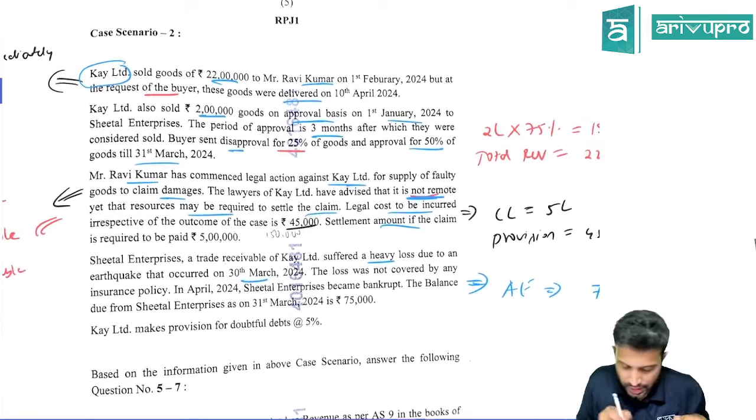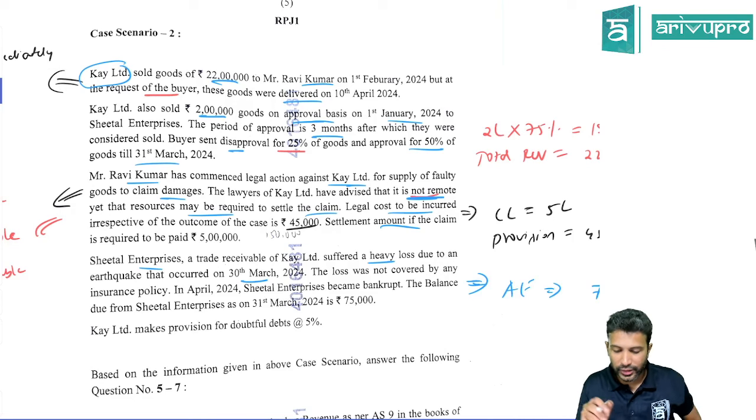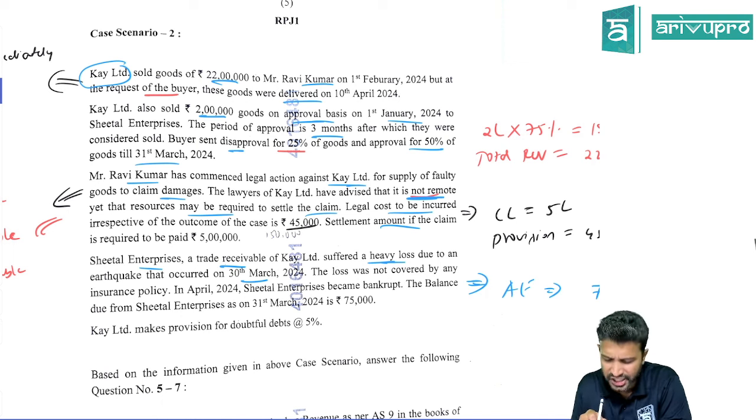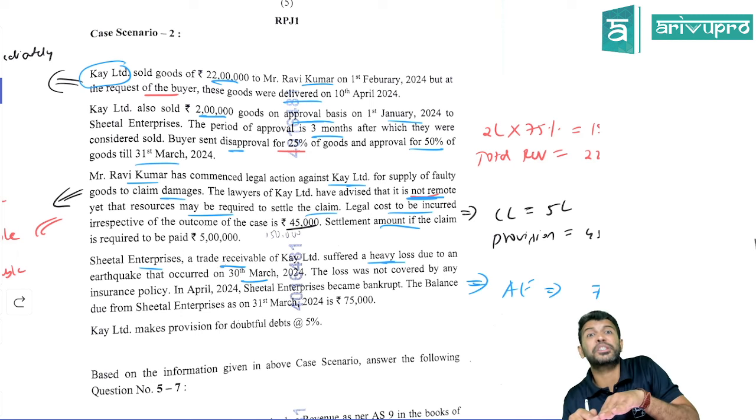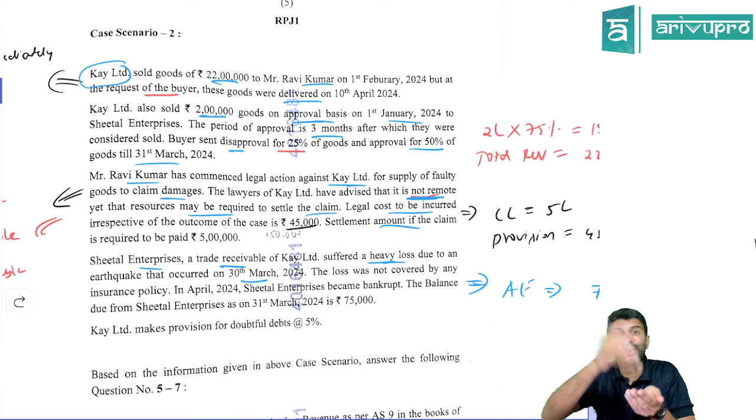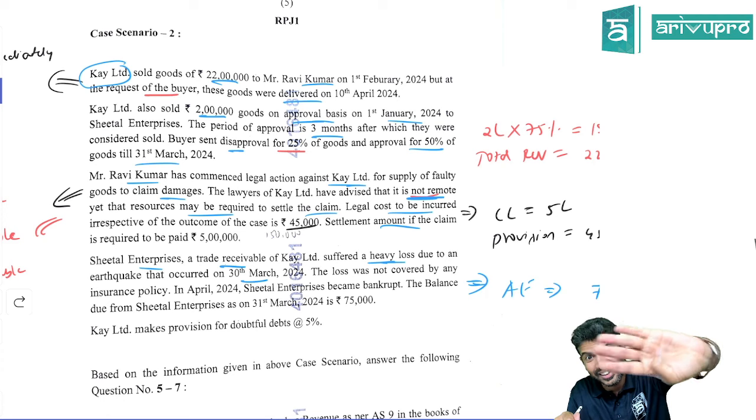Okay, yes. Next, Sheetal Enterprise. Probably a different one they've given, or maybe the same. Sheetal Enterprise, a trade receivable of K Limited. We have one debtor called Sheetal Enterprise. They have suffered a heavy loss. Maybe this is the adjusting, non-adjusting event drama. They've suffered a huge loss due to an earthquake that occurred on 30th March. Sir, our year is ending on 31st March. Usually we see this fire, flood, earthquake problem. They tell it occurred after year ending.